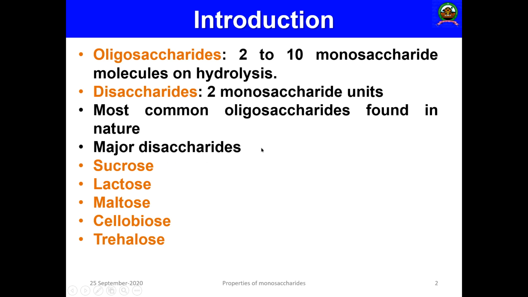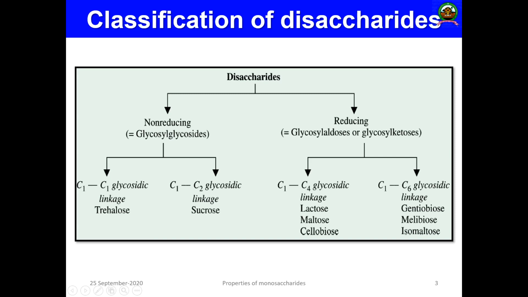The major ones are sucrose, lactose, maltose, cellobiose, trehalose, etc. All of these disaccharides comprise 2 monomeric units of monosaccharides.